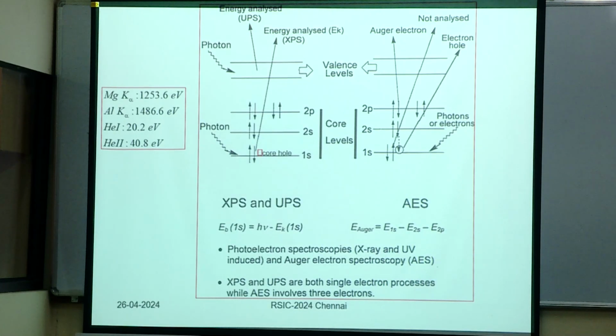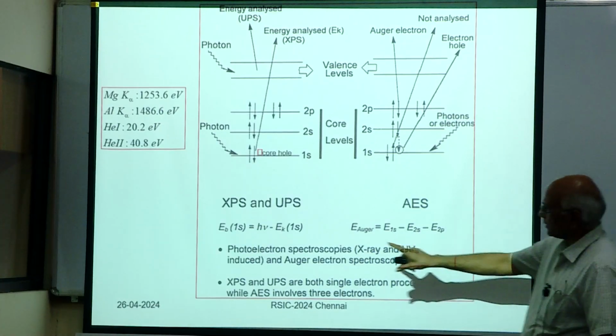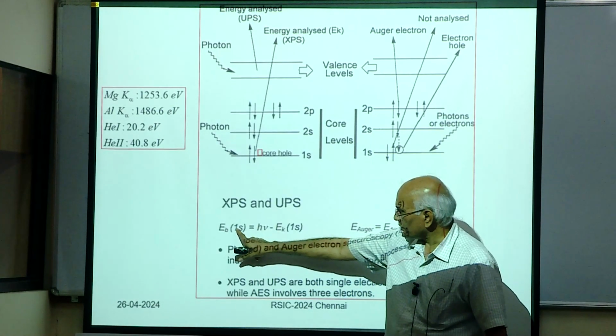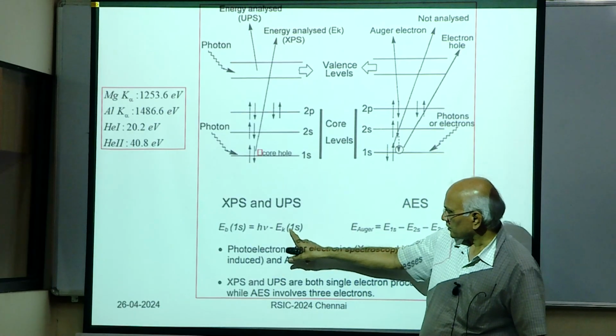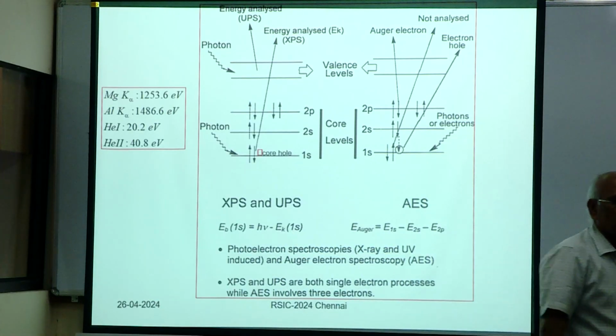Okay. Got all this idea? Sir, how do we tell whether the electron we are analyzing is an Auger electron or like Yes. Okay. Yes, there are ways of distinguishing that. Maybe I can answer that question right away here. For example, you remove an electron from here, and hν is the energy you have used. This is the electron energy that you have measured.